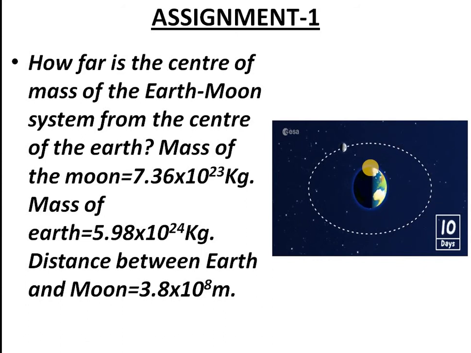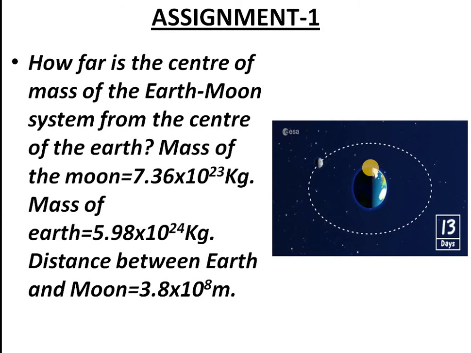Position vector of the center of mass with respect to center of mass is equal to 0. So you can also write m1 r1 plus m2 r2 equal to 0. Why? Because position vector is taken with respect to center of mass. This is the hint given to you. You can make use of this hint to do the problem. So you do it correctly.